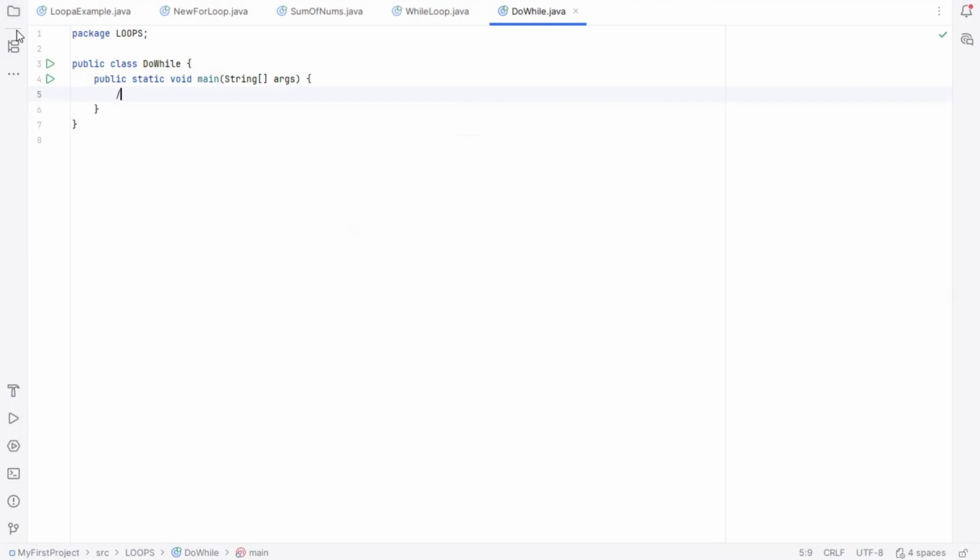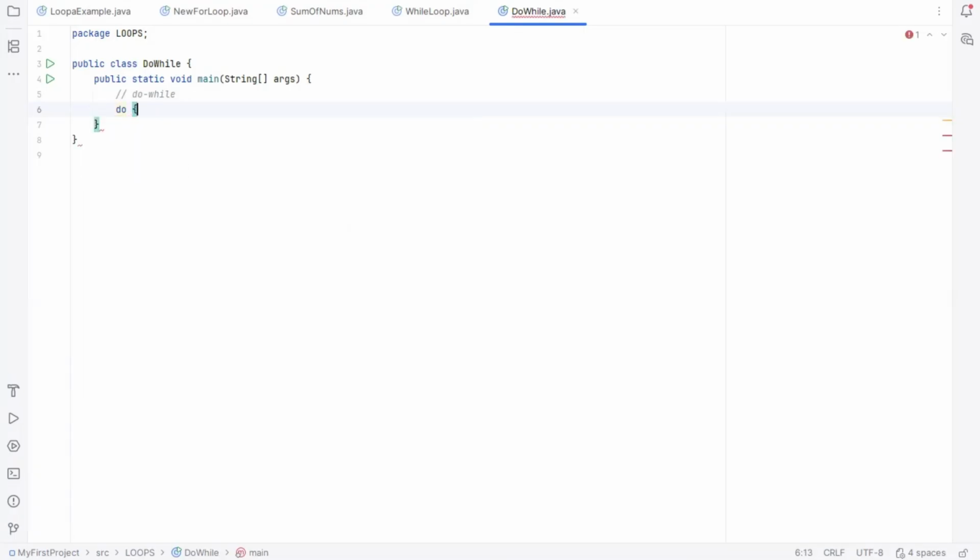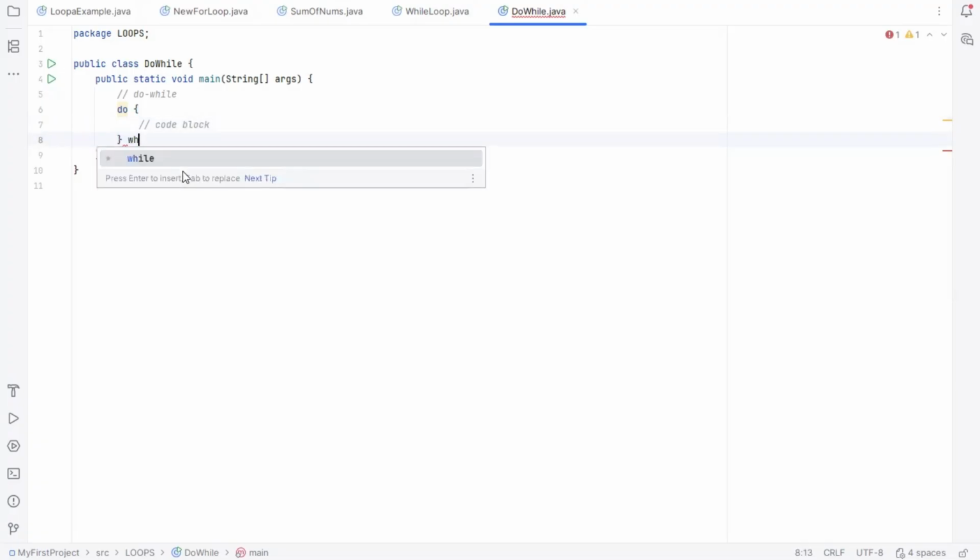Do while. Do forward slash while. There are two ways to write it. Okay. Syntax: do, flower bracket start, code block. And at the end, flower bracket, you have to write after the flower bracket while within the brackets condition. This is one of the interview questions.